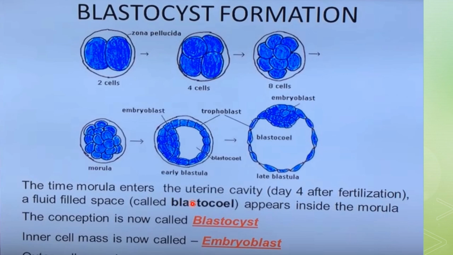At the time the morula enters the uterine cavity, day 4 after fertilization, a fluid-filled space called the blastocele appears inside the morula, and now this is called a blastocyst. This stage will be termed the blastula stage. Now the inner cell mass will be termed the embryoblast, which will make the embryo, and the outer cell mass, this epithelial lining, will be termed the trophoblast.